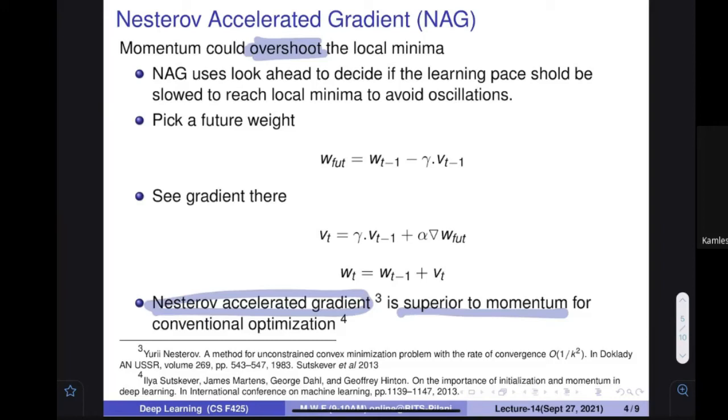He told that you don't see what you have to update at this particular point. Instead of using this point, you see how much you should update at the next point, and use the gradient at that particular point to update yourself.